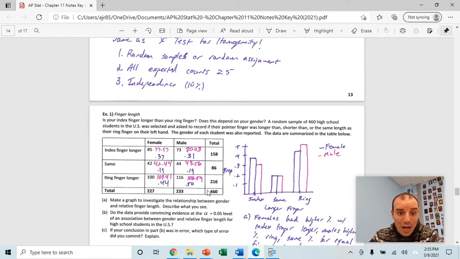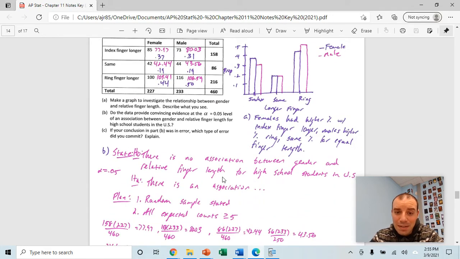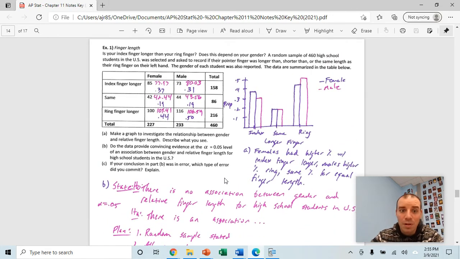So I want to show you actually how to run one of these tests here. Just quickly, how you would go about doing it, mainly the thing on the calculator. We will go through the full actual tests in class. This is related to finger length, which we've talked a little about. Look at part B: do we have evidence of an association between gender and relative finger length? So basically, we want to know, is there an association between the gender you are and whether your index finger is longer or your ring finger or so on?